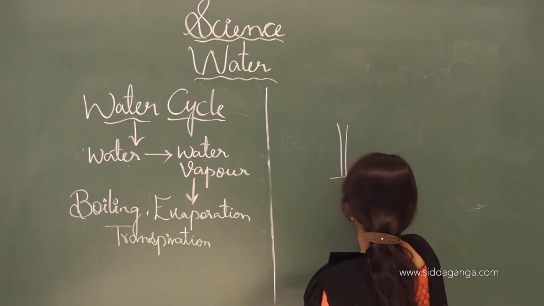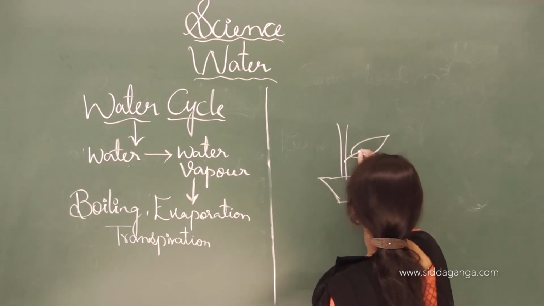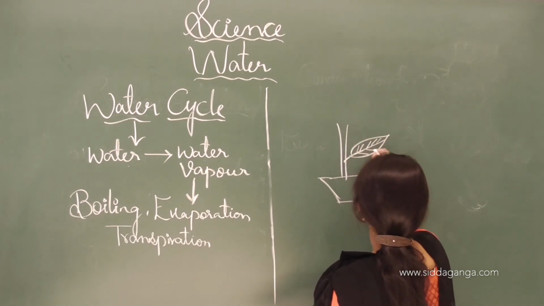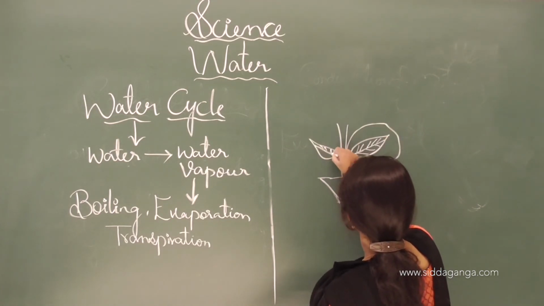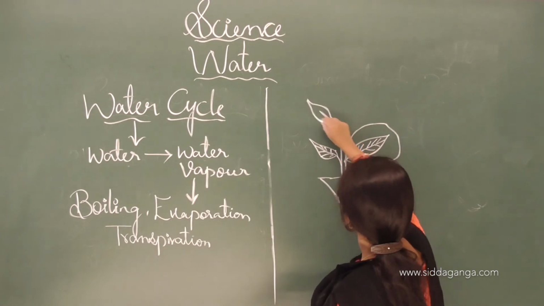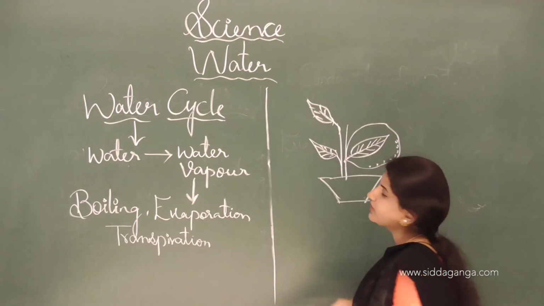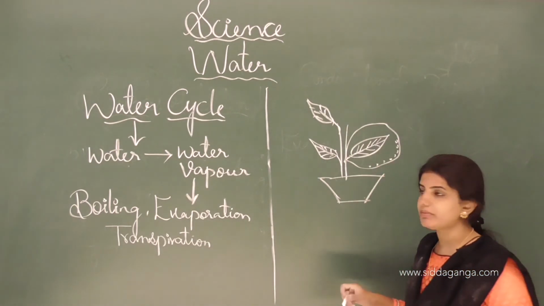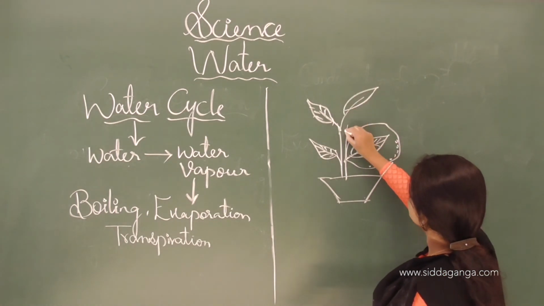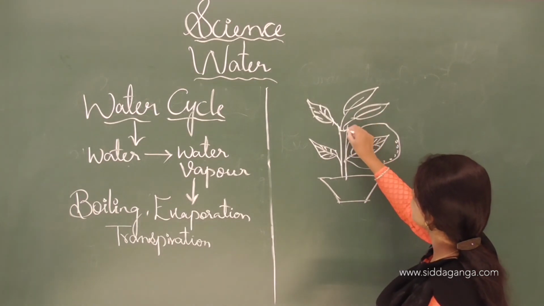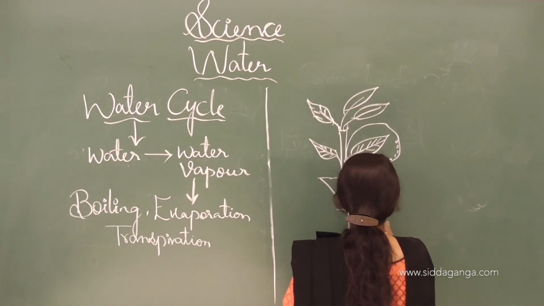See, consider this is a potted plant here, and we tie a polythene cover to it, and if we keep the plant under the sun, we can see tiny droplets which appear inside the cover or polythene bag, and this indicates that the transpiration process is being carried out, and this is the transpiration process.